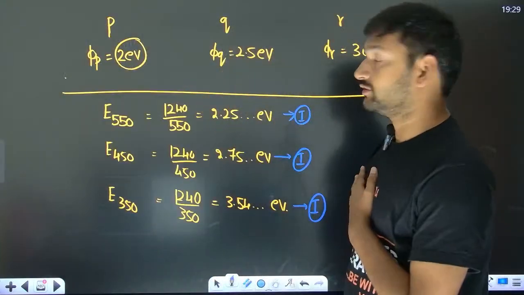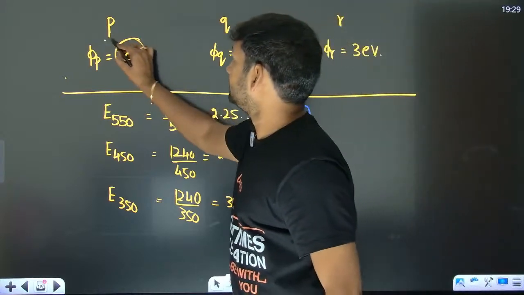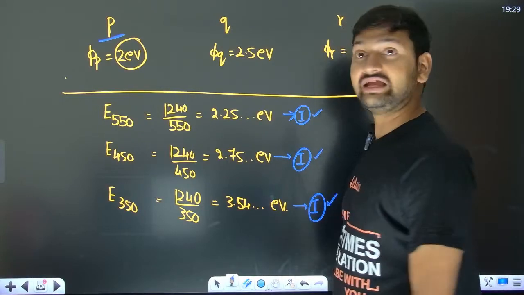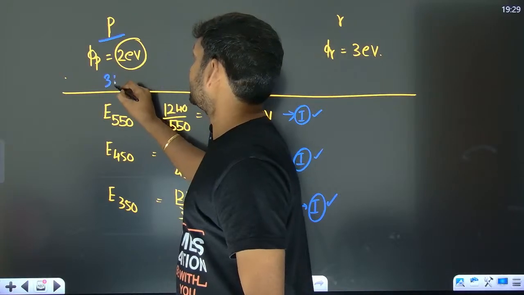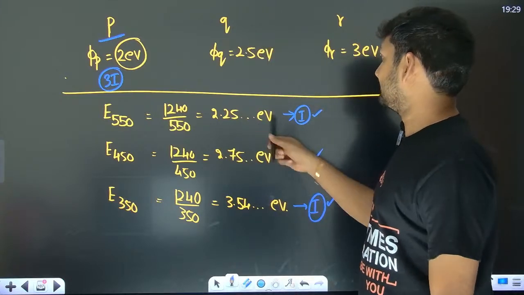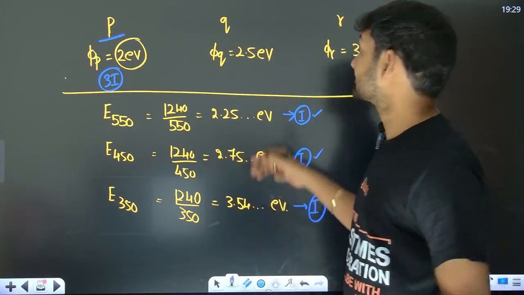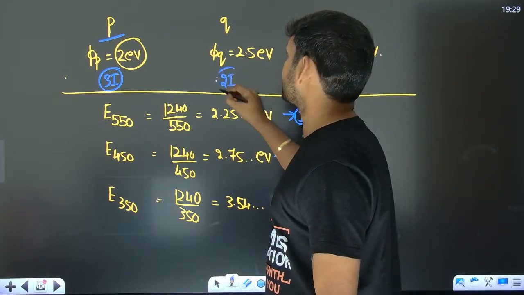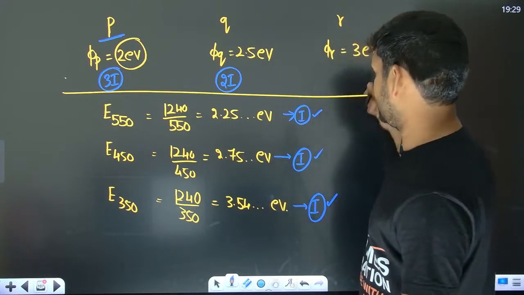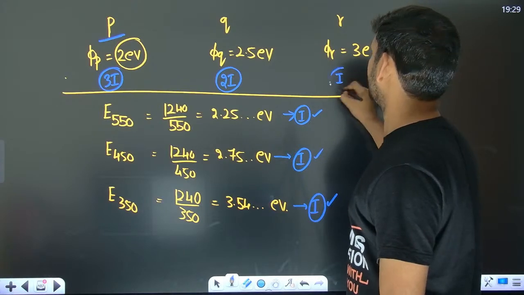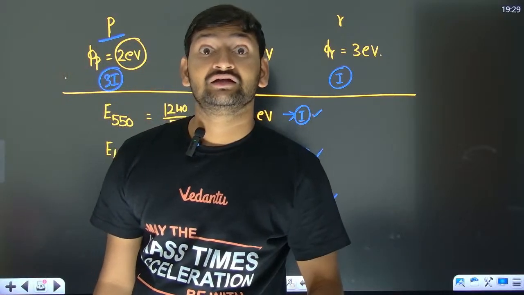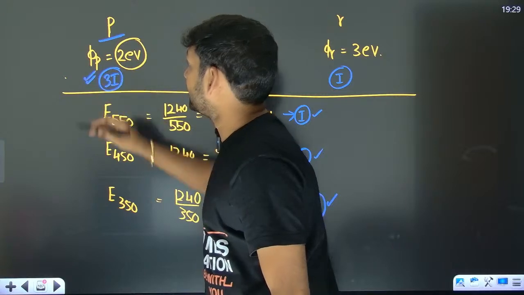Okay. Now look, for the plate P, all 3 of them can emit. So what is the total intensity that is contributing for emission of electrons? 3I. For plate Q, can this emit? No. Can these 2 emit? Yes. So what is the net intensity that is contributing for electron emission? 2I. Now for R plate, 3 electron volt, right? Only this one is going to contribute. Now you tell me, which plate has more intensity? The plate P has more intensity.